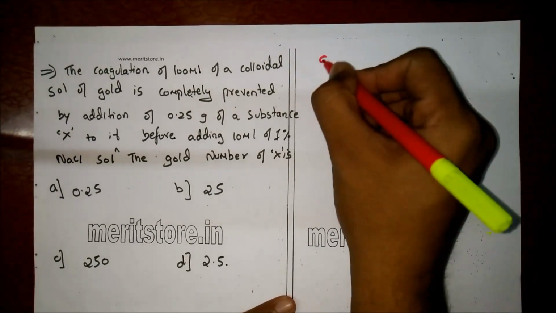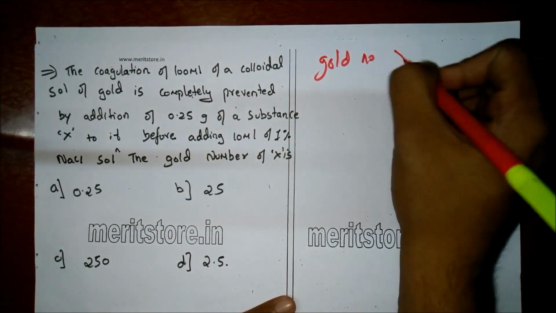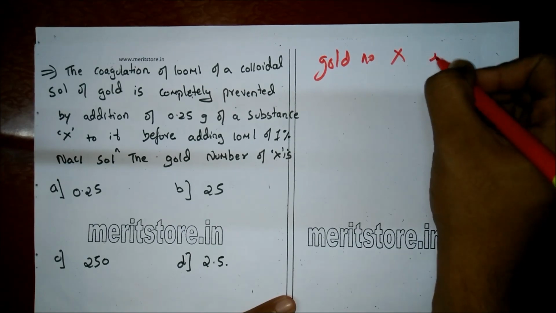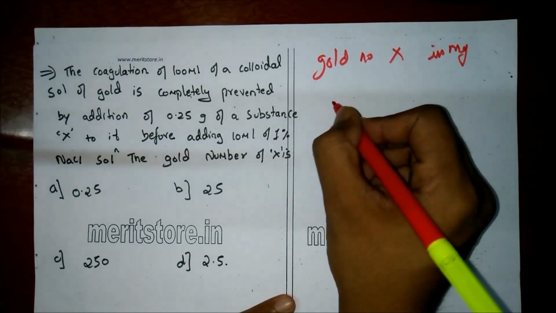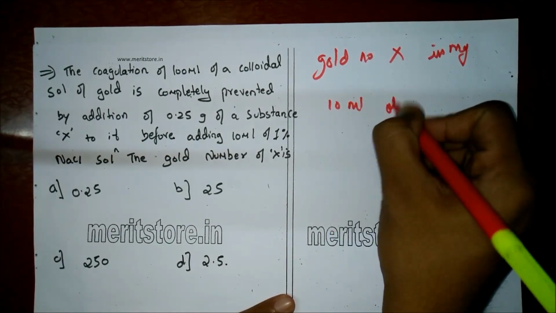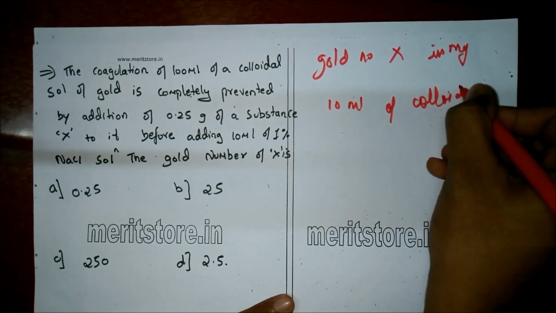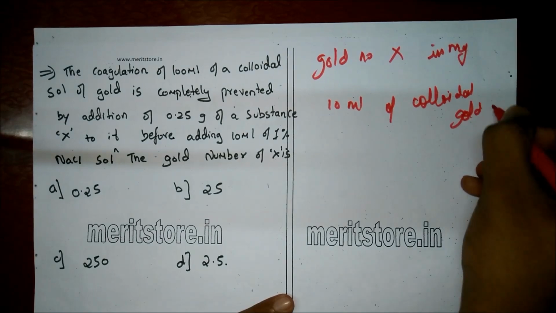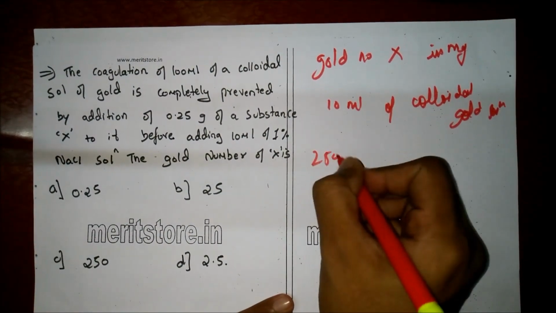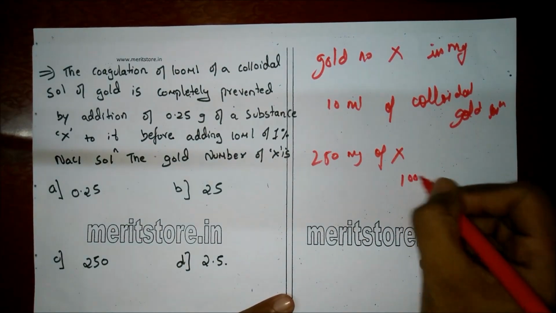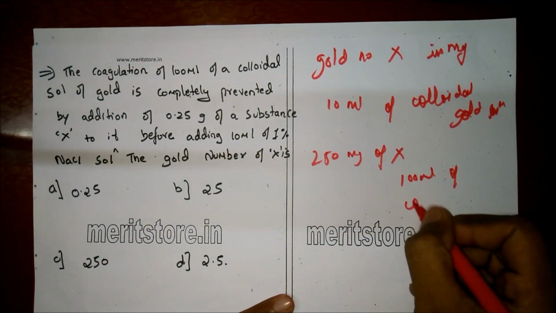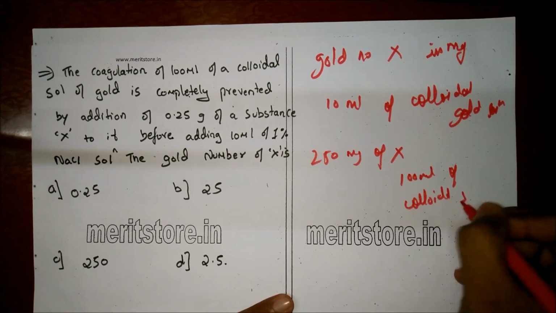Now by definition, the gold number of X is the amount of it in mg which is present in 10 milliliters of a colloidal gold solution. Now, 250 mg of X is present in 100 ml of a colloidal solution of gold.